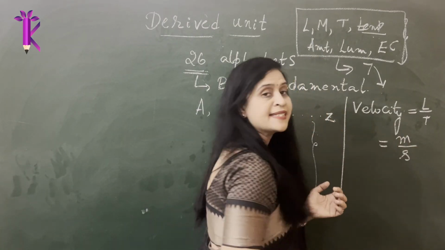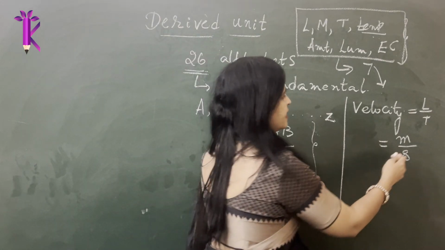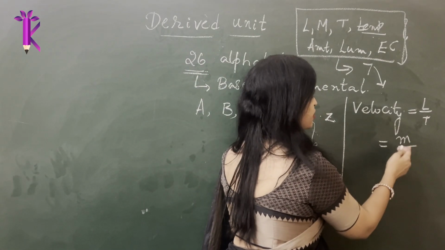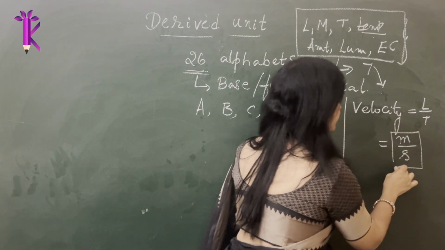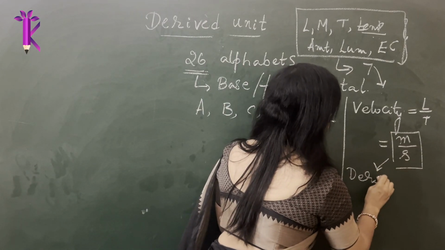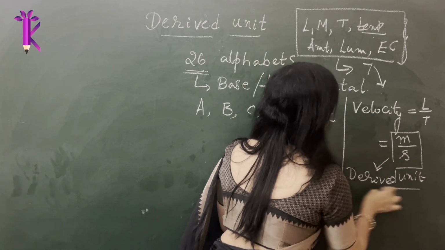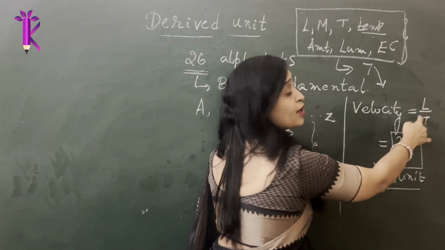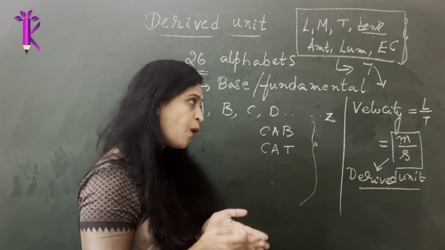It is measured in second. So velocity is measured as meter per second. This unit is what we call the derived unit. A derived unit is the unit that you derive using the units of base or fundamental quantities. Okay, so I hope this is clear.